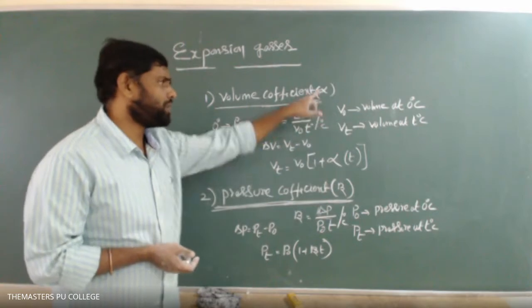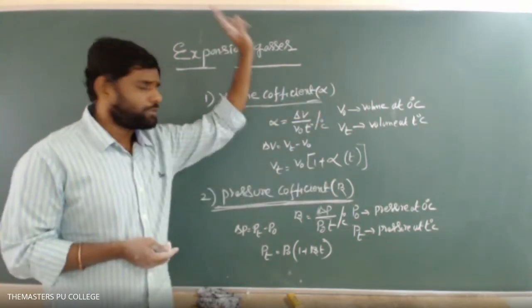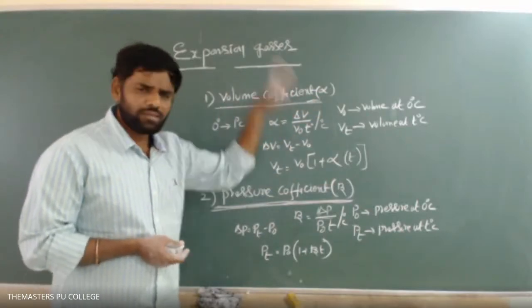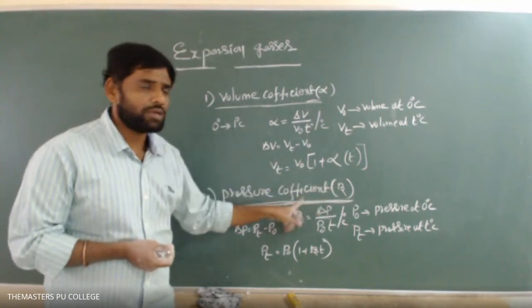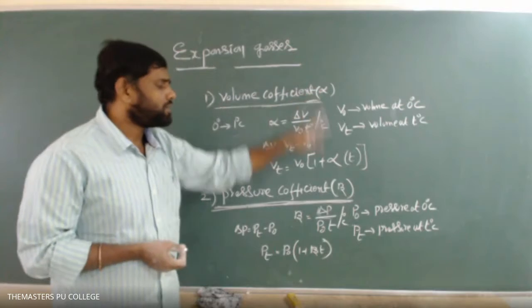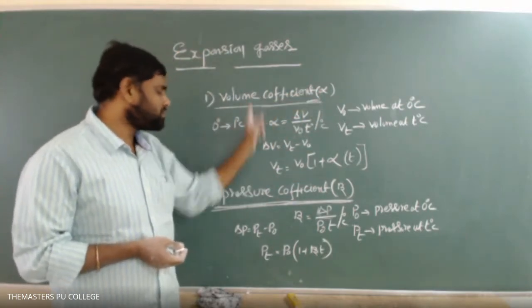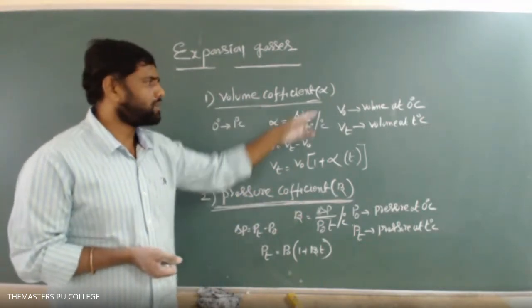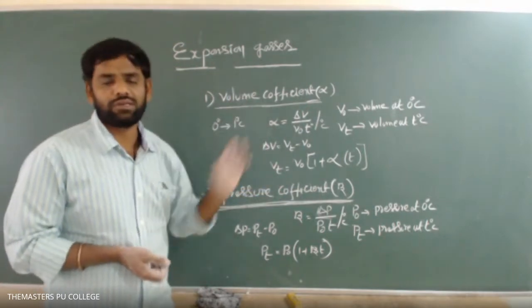So here, don't get confused there. Alpha, beta. Already we have used these words in solids. There alpha stands for linear expansion. Here alpha stands for volume coefficient of gas. There beta stands for areal expansion. Here beta stands for pressure coefficient of gas. In the solids, alpha, beta represent those things. Here the alpha, beta represent these volume and pressure coefficients. Letters are same, but they are representing different physical quantities in different topics.